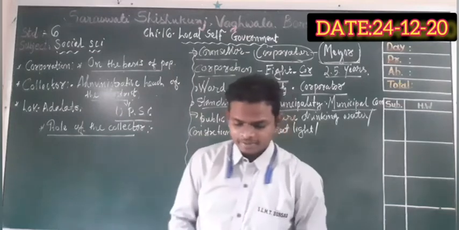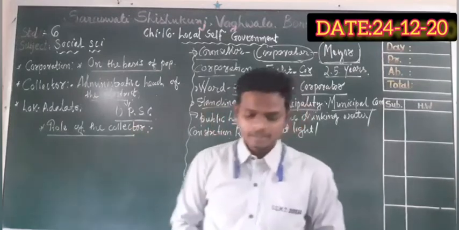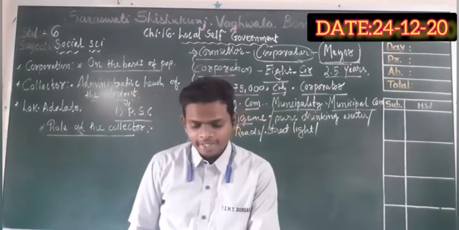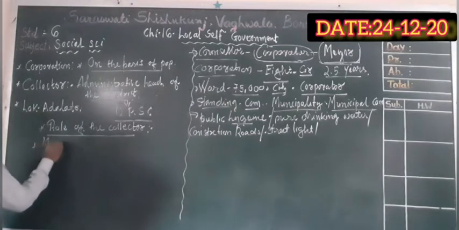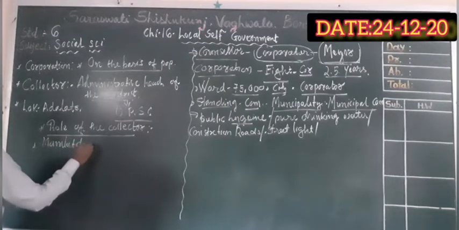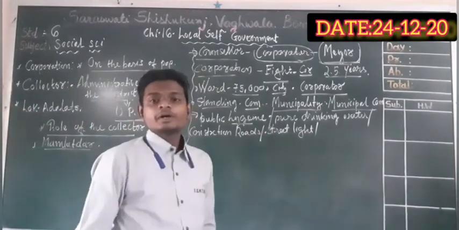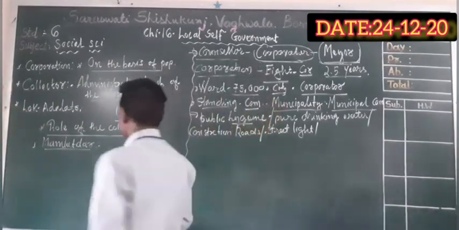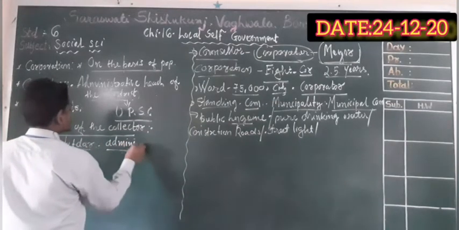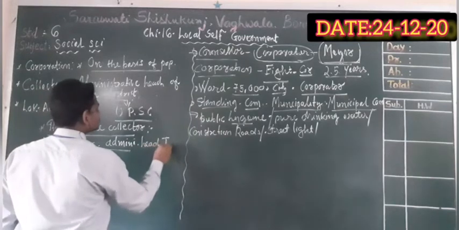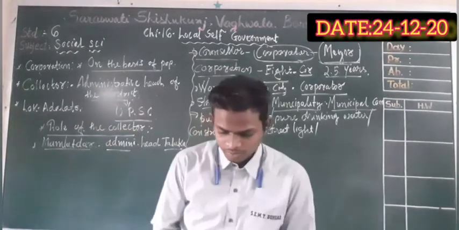Third one is Mamlatdar. Afterwards, Mamlatdar. Mamlatdar is an administrative head of taluka level. It is the administrative head of taluka. Head of every taluka.